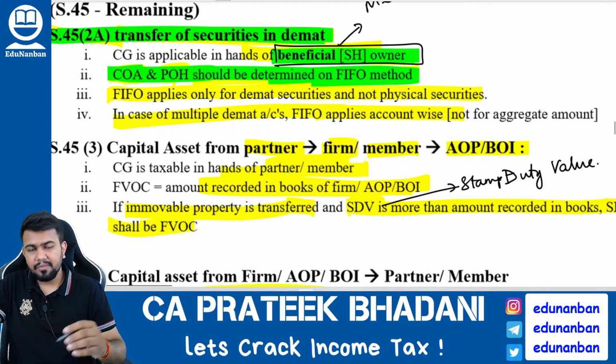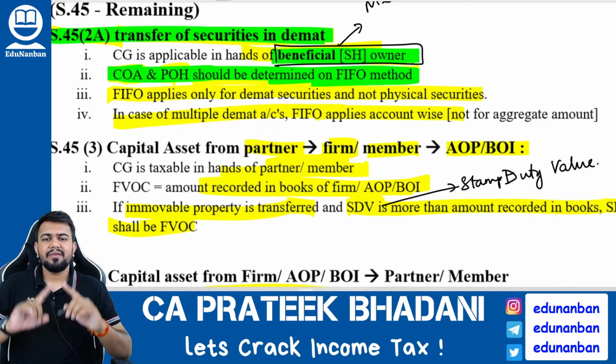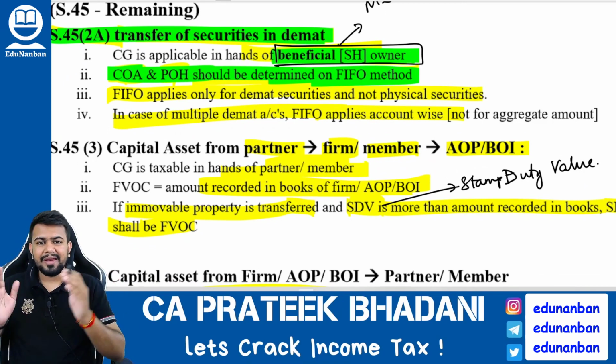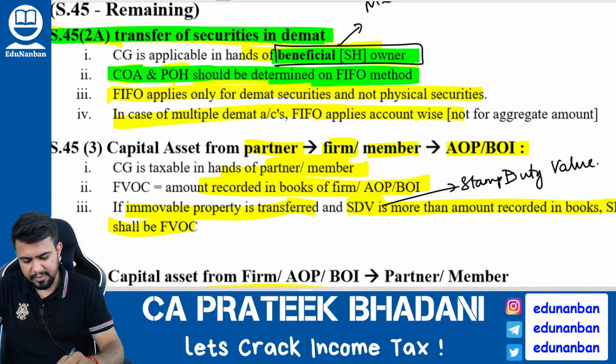And what if there are more than one demat account? If there are more than one demat account, then for every demat account you have to calculate the FIFO method separately. Okay, FIFO method separately.